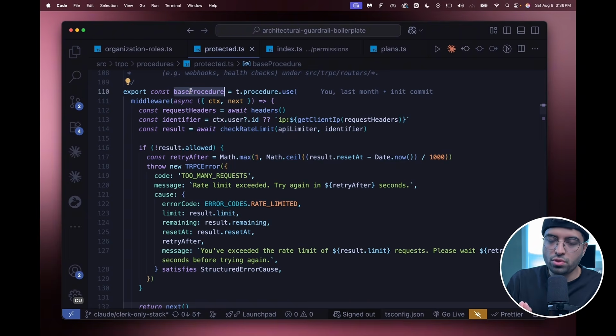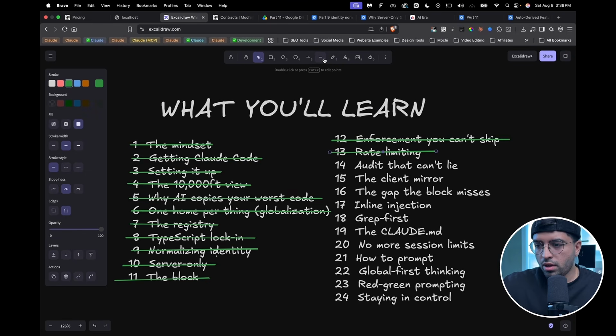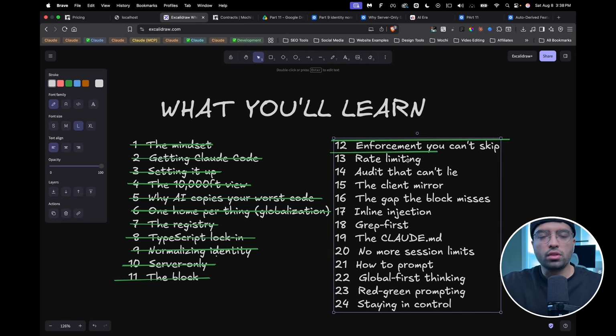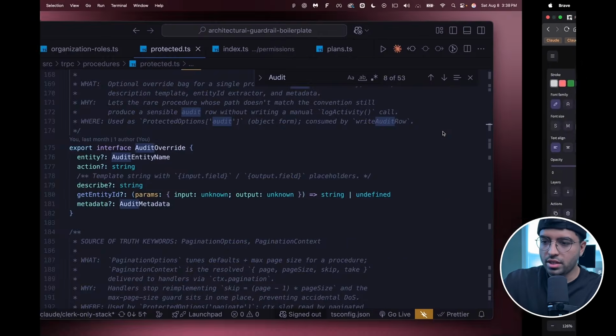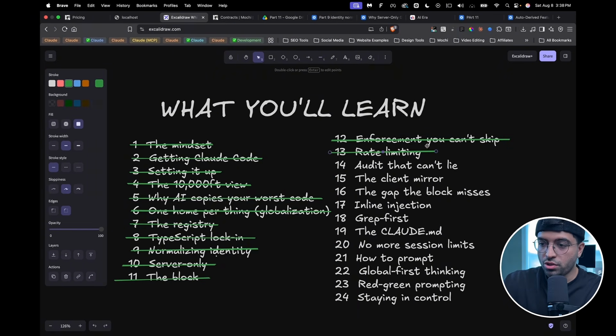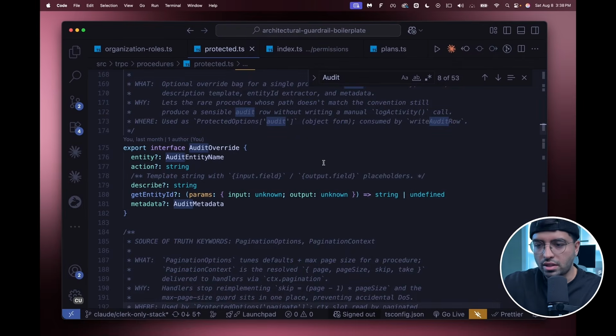That means one base procedure that does a bunch of stuff, and then one public procedure maybe, and then one protected procedure, and then chain them together. And since we're already at this, might as well show you what the audit logs also look like. It's pretty much the exact same concept, guys. So we're just done with the rate limiting concept. So for audit logs, it's essentially the same.